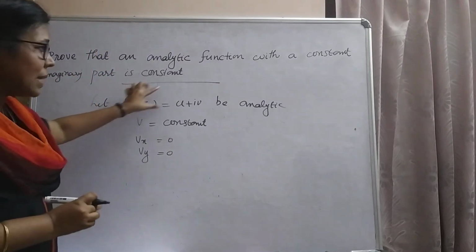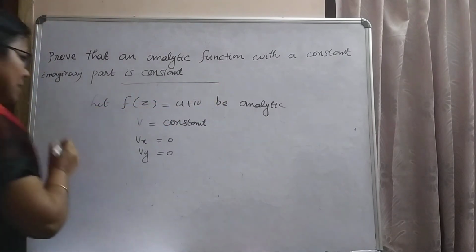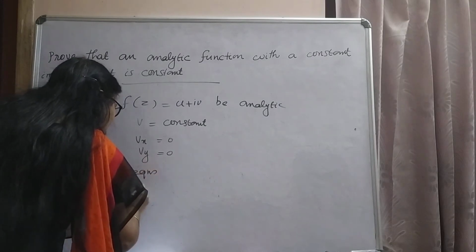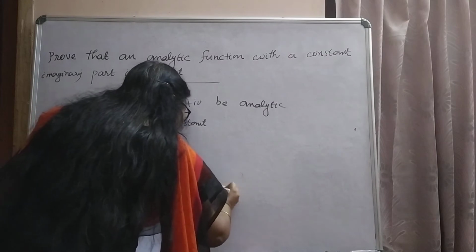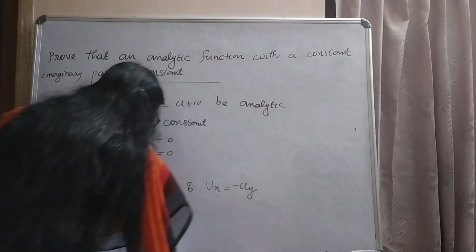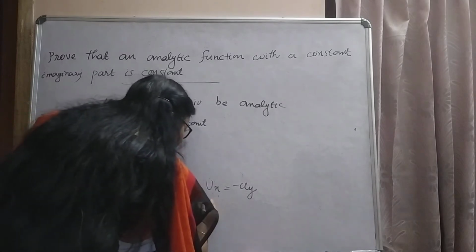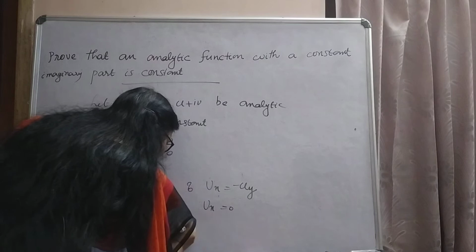Since f(z) is analytic, it must satisfy the CR equations. Then by CR equations, ux equal to vy and vx equal to minus uy. That is, vy equal to 0 and vx equal to 0, which implies v is a constant.